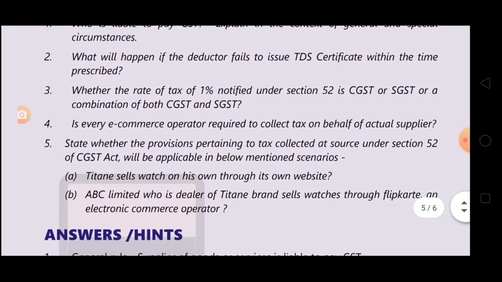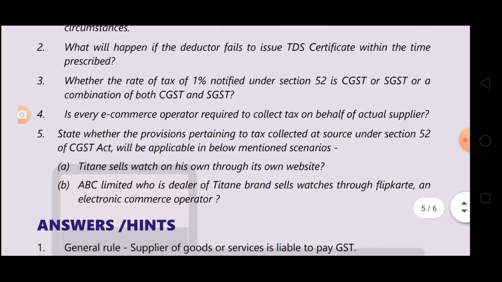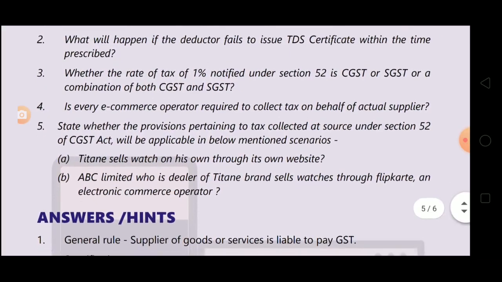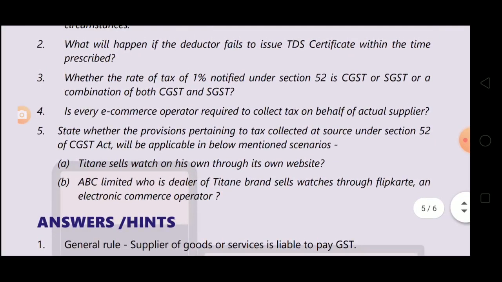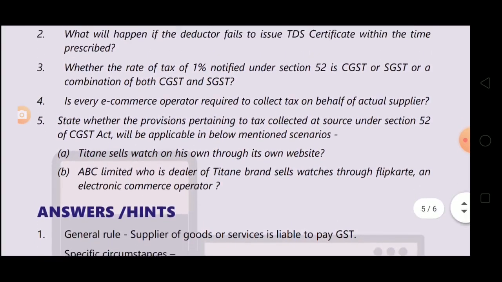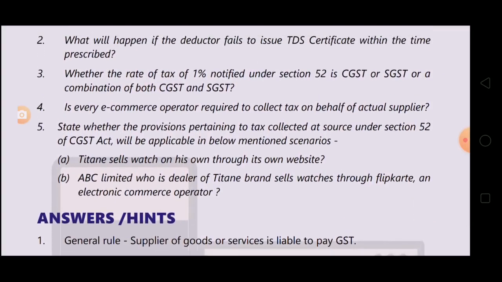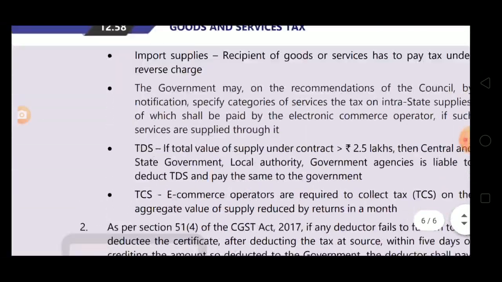Now next one is whether the rate of tax of one person notified under section 52 is CGST or SGST or a combination of both. It is a combination of both, 0.5% CGST and 0.5% SGST. Okay. And TDS is 1%, 1% under CGST, 1% under SGST. So see answer number 3.